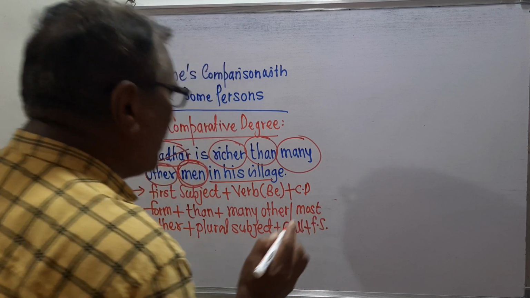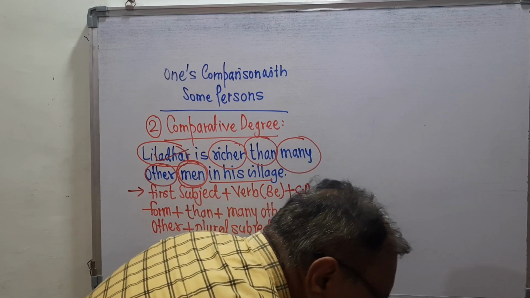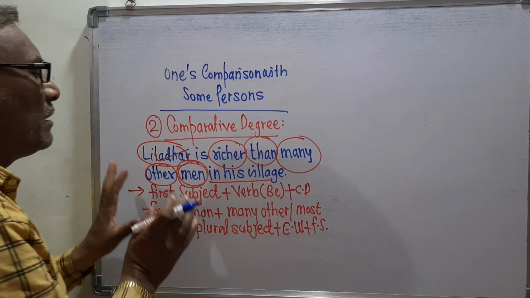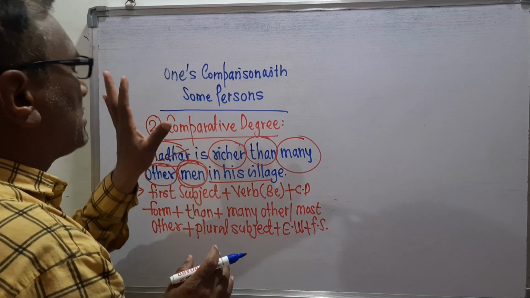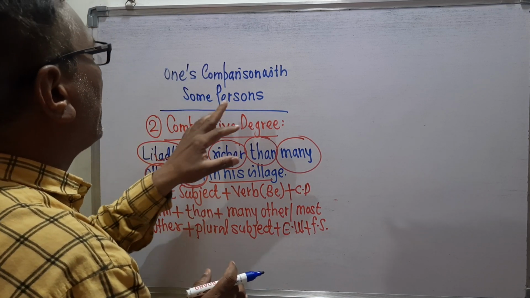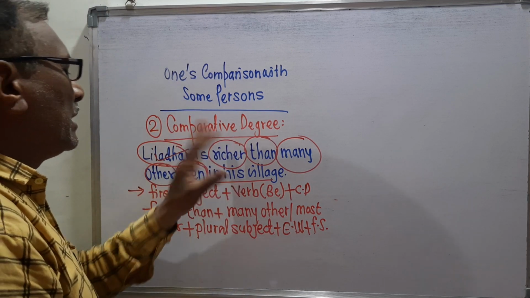full stop. Remember, here I will tell you that the discussion is that when you are making the comparative degree of the type of this one's comparison with some persons, you can say a comparative degree like this.